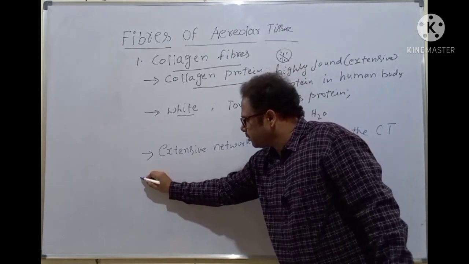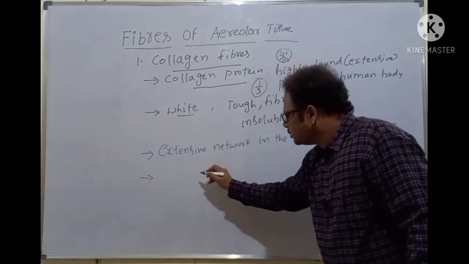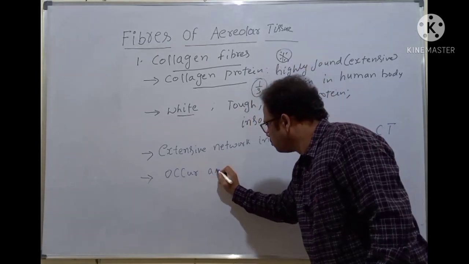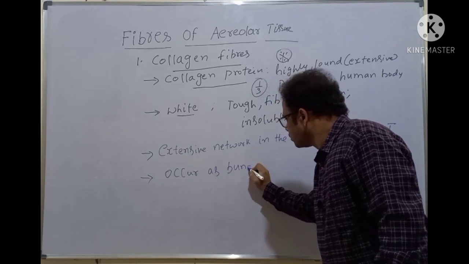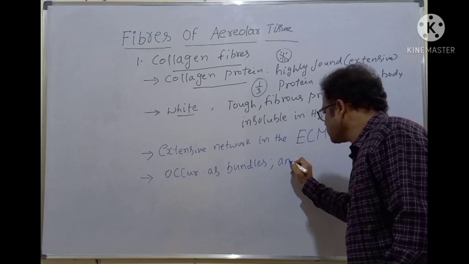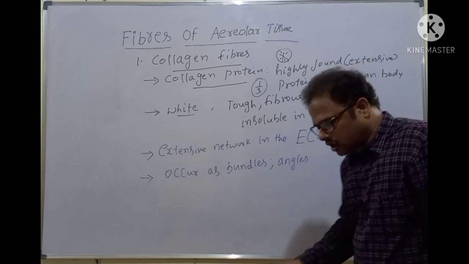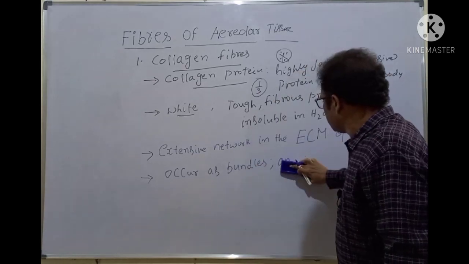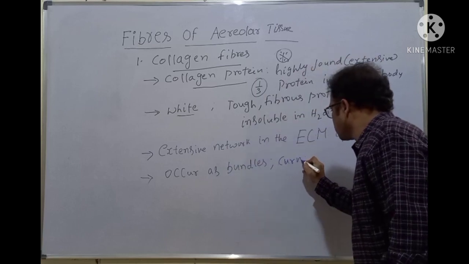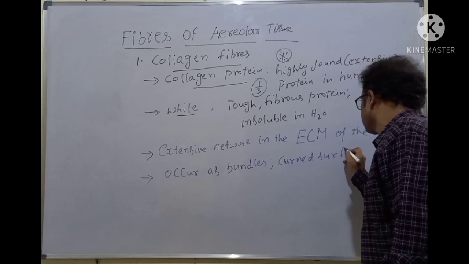These collagen fibers occur as bundles and form angles, that is, curved surfaces.